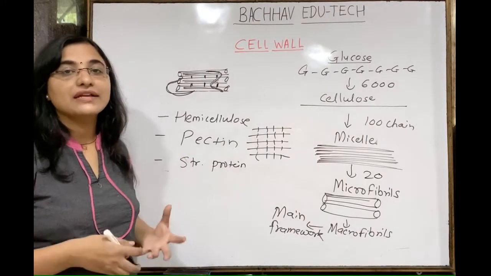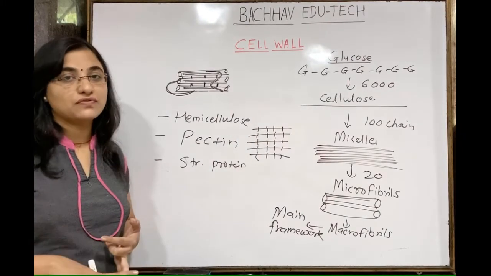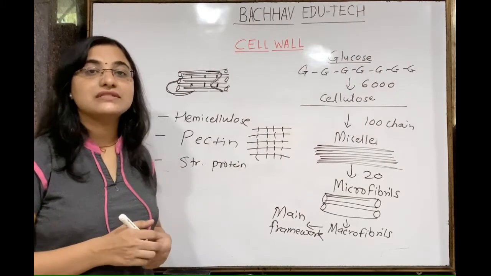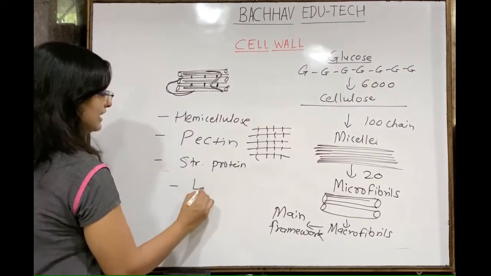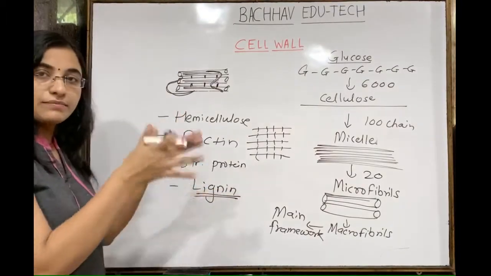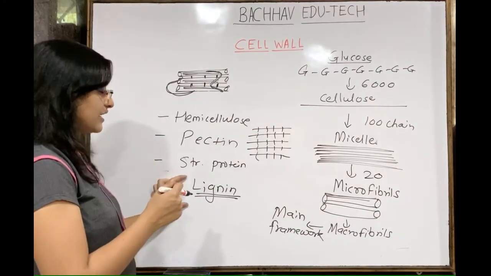And in addition to that, there is presence of cutin also to avoid loss of excessive water. There is presence of suberin also for wound healing. So that is also a content of the cell wall. Again, there is presence of the lignin. So lignin is present basically in the bark region, which provides more rigidity to the cell.